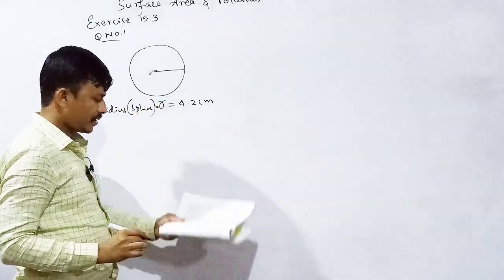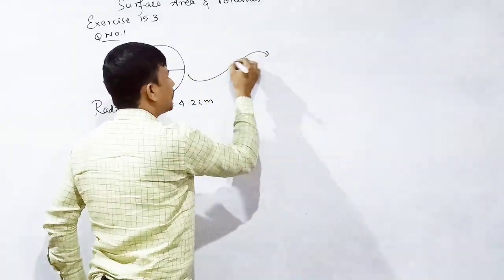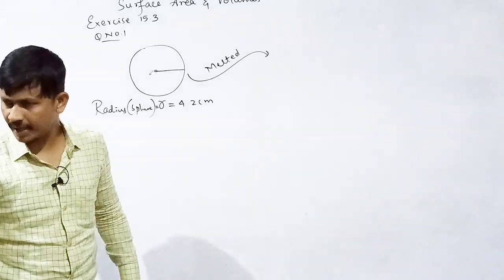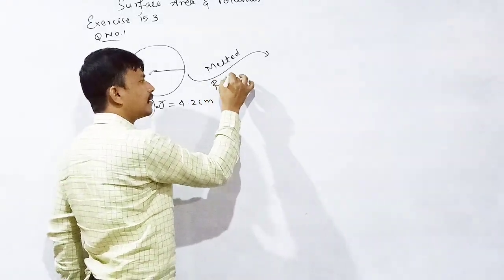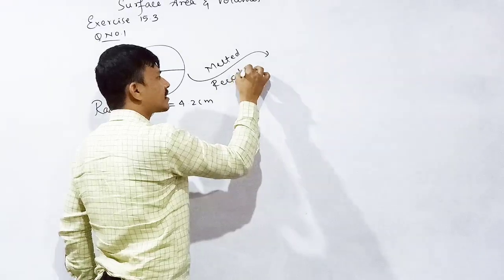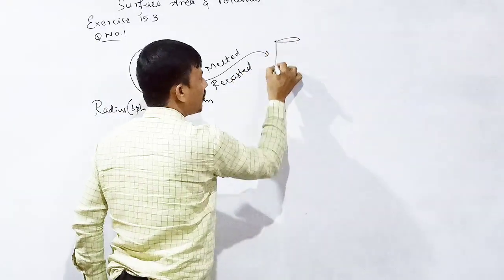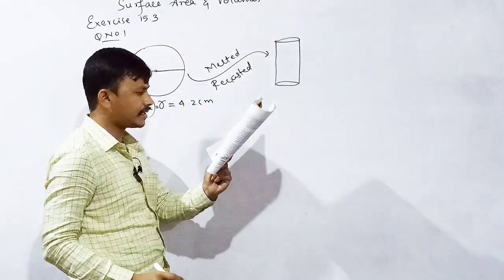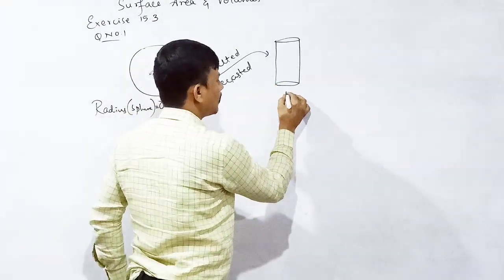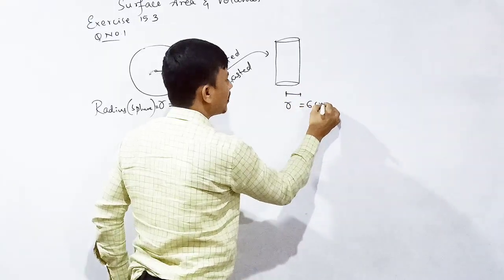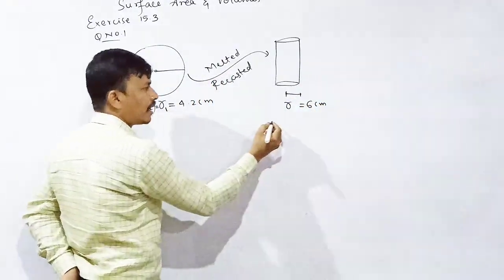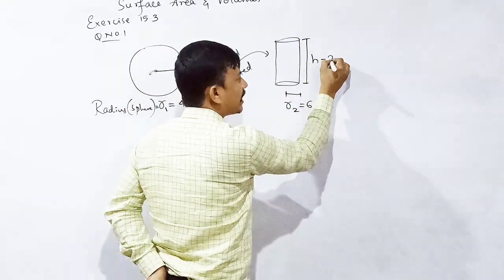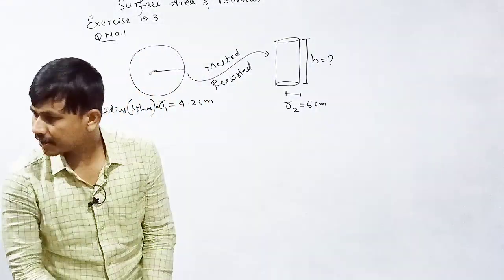is equal to 4.2 centimeter. Then they have melted. That means the volume remains the same, and it is recasted into the shape of a cylinder, and the radius of the cylinder is 6 centimeter. Radius r is equal to 6 centimeter. Let us consider r1 and r2. Then we need to find out the height of the cylinder, h is equal to question mark. Correct?